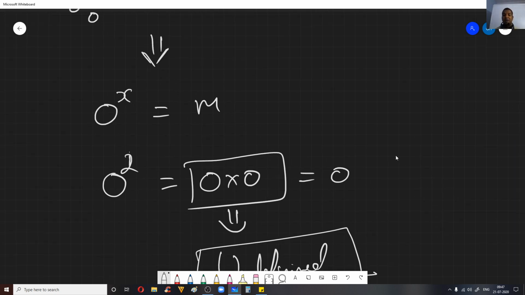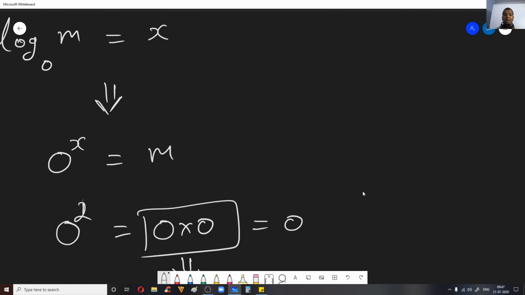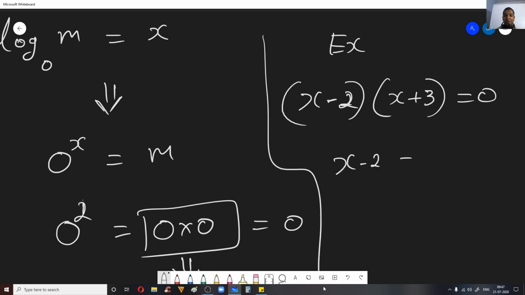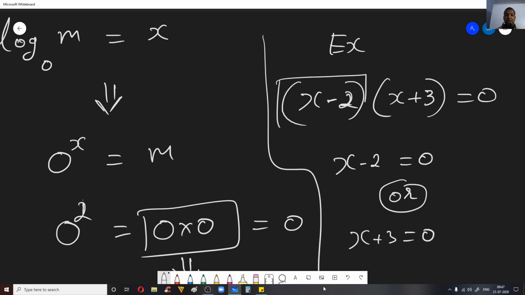Even while solving quadratic equations by the factorization method, we get, for example, x minus 2 times x plus 3 is equal to 0. Now what we used to say, if you remember, is x minus 2 is equal to 0, or x plus 3 is equal to 0, okay? Here you can treat x minus 2 as a number and x plus 3 as a number, so one of them can be 0.